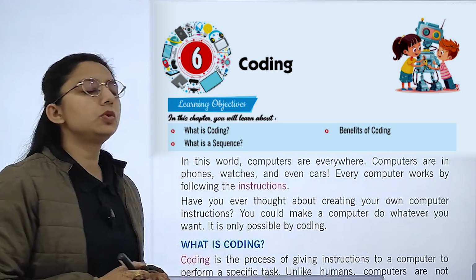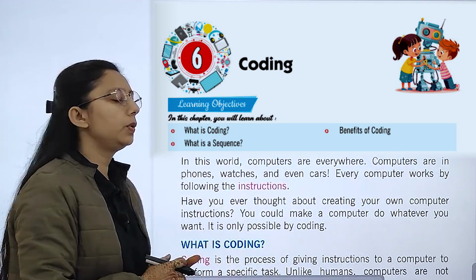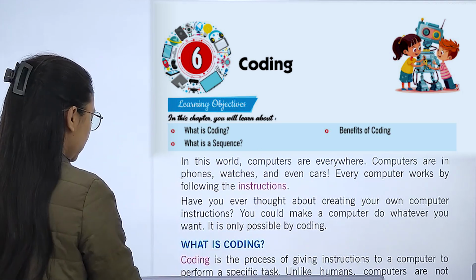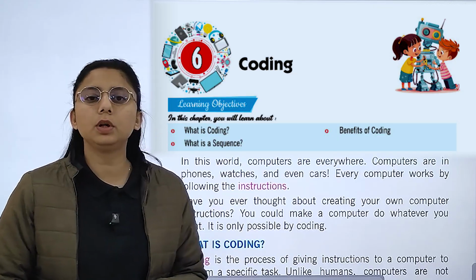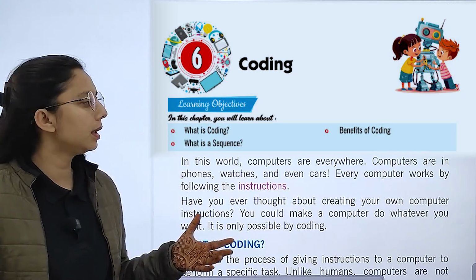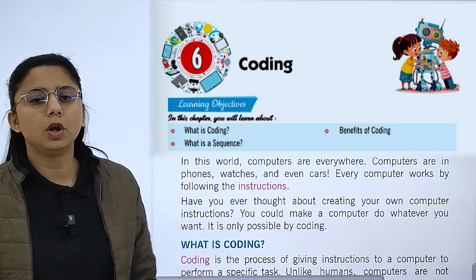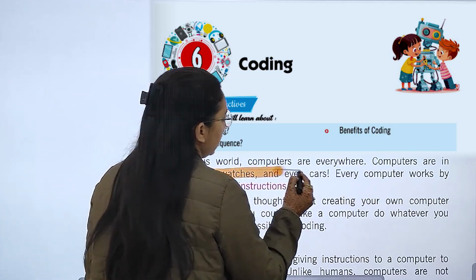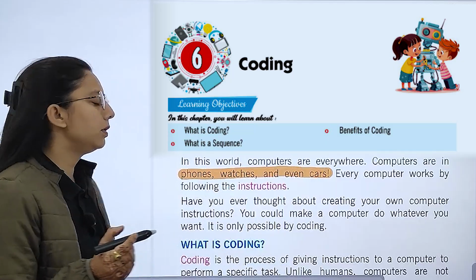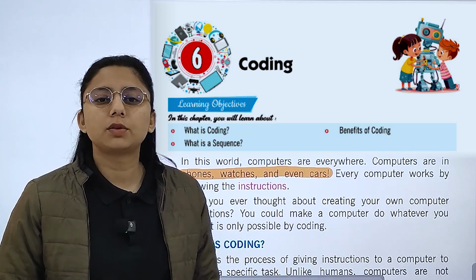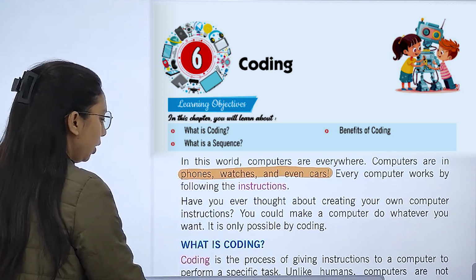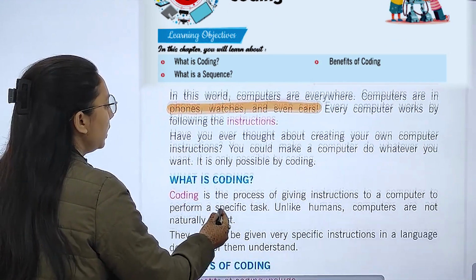In this chapter, we will study what coding is, what the benefits of coding are, and what a sequence is. In this world, computers are present everywhere. Computers are in your phones, your watches, and even in your cars. Every computer works by following the instructions that we give them. Have you ever thought of creating your own computer instructions?